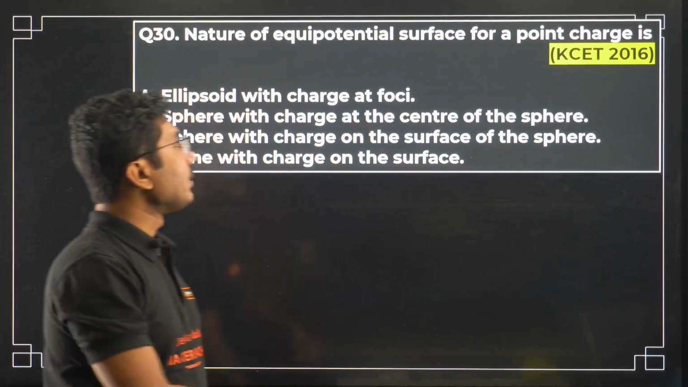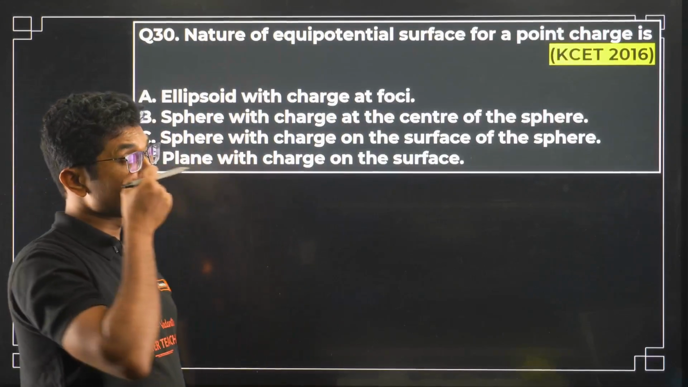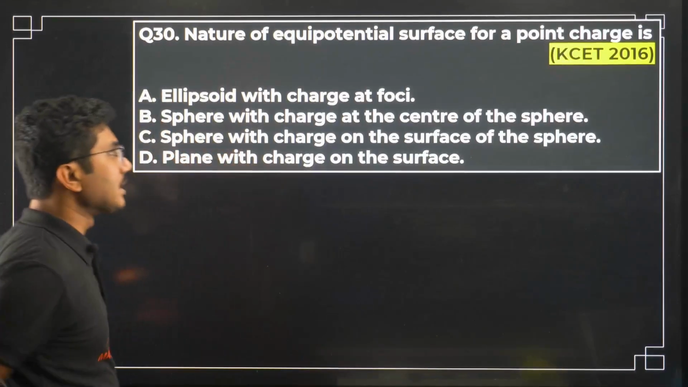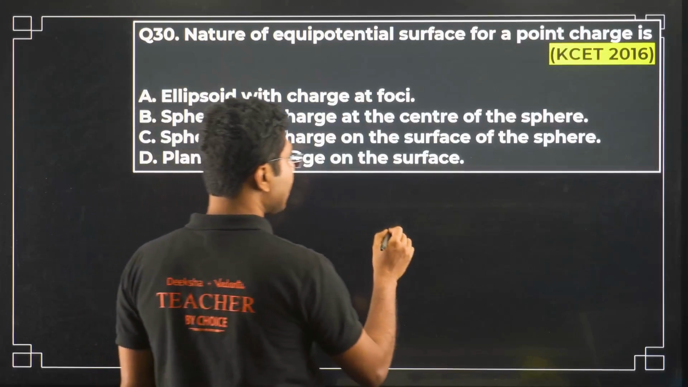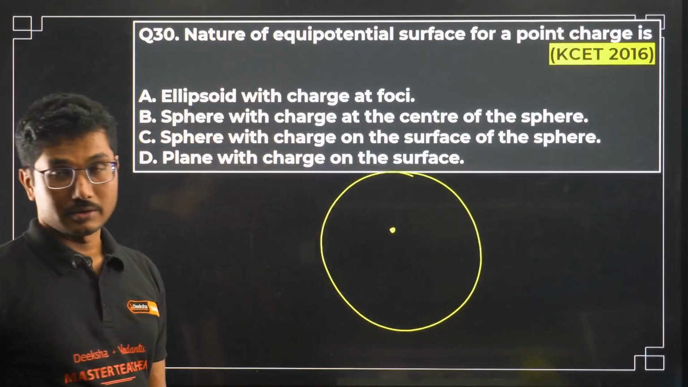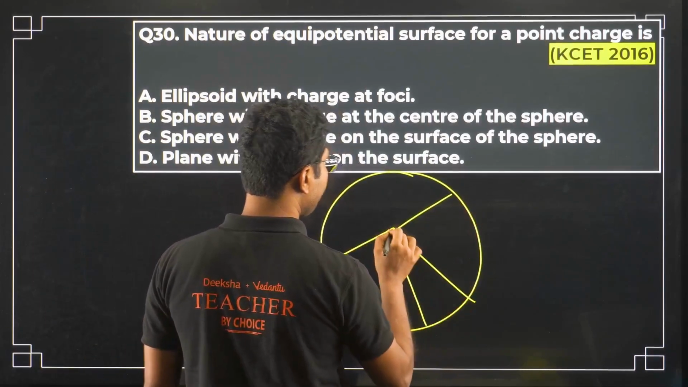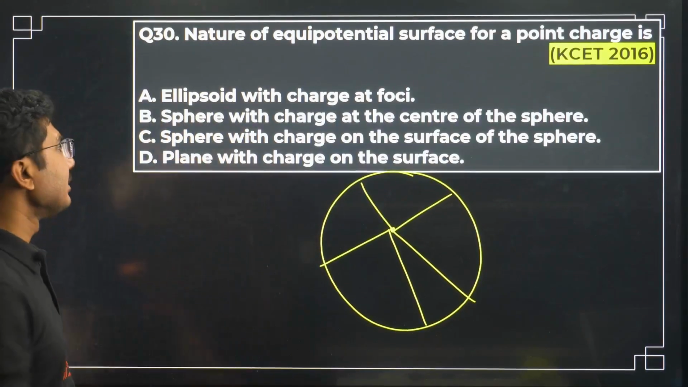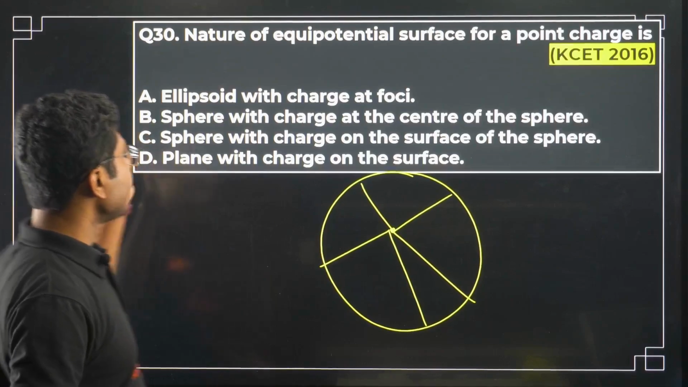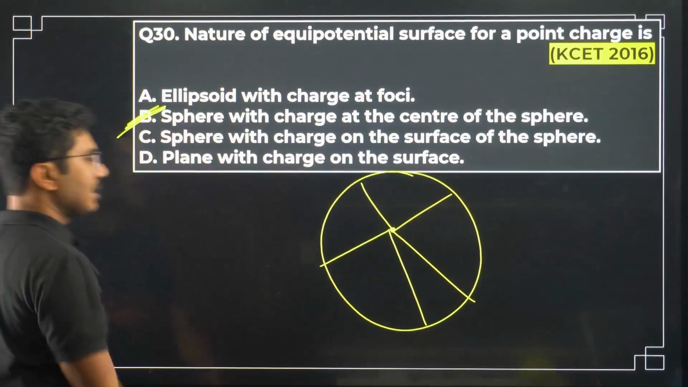Now, nature of equipotential surface for a point charge is. It will be ellipsoid with the charge at foci. Point charge, the equipotential surface will be a sphere. Always it will be a sphere. In 2 dimensions it can be a circle, in 3 dimensions it will always be a sphere, and the charge will be at the center. Sphere with charge at the center of the sphere, so it will always be a sphere.